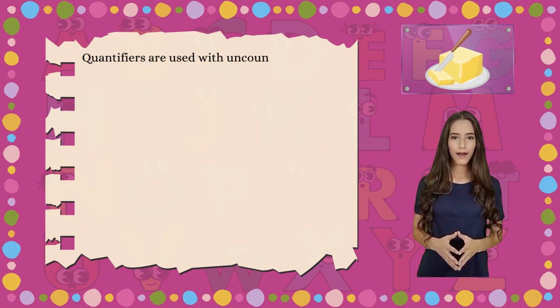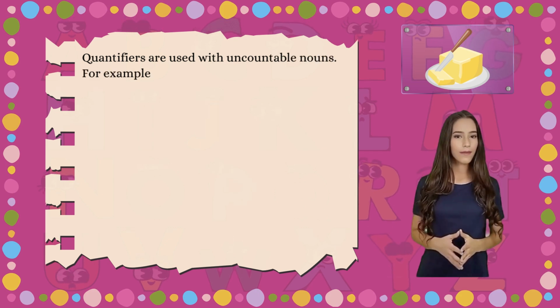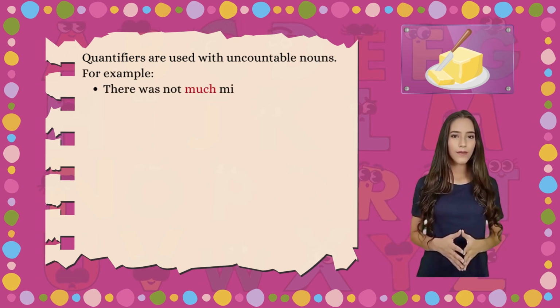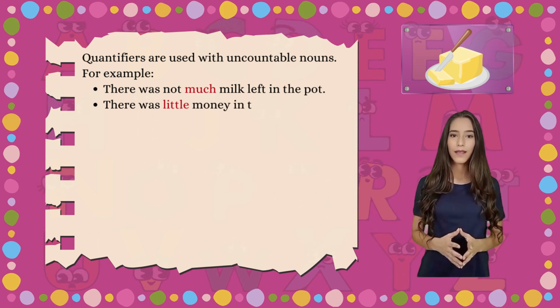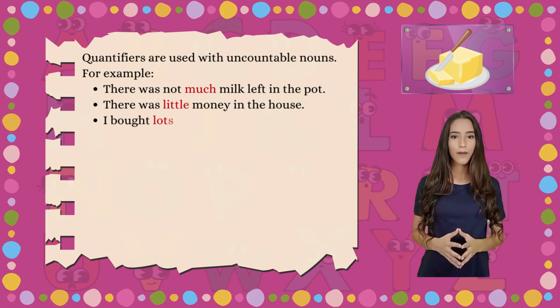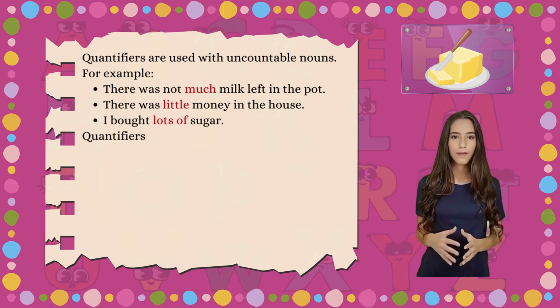Quantifiers are used with uncountable nouns. For example, there was not much milk left in the pot. There was little money in the house. I bought lots of sugar.